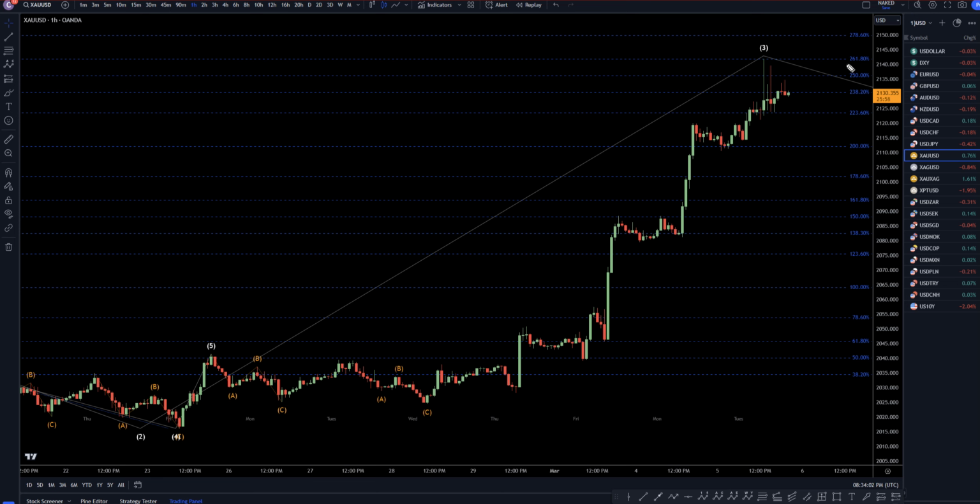That does to me seem like a very likely place to end the wave 3. It does seem to me very, very likely that it is going to go down, probably start a bigger wave 4, then eventually go back up for a wave 5.